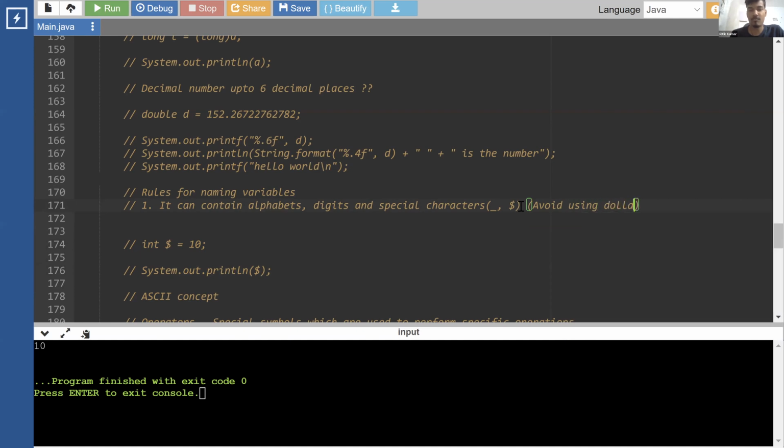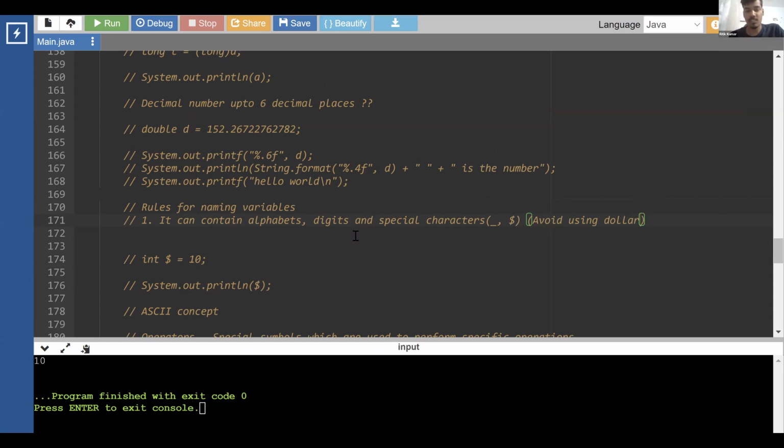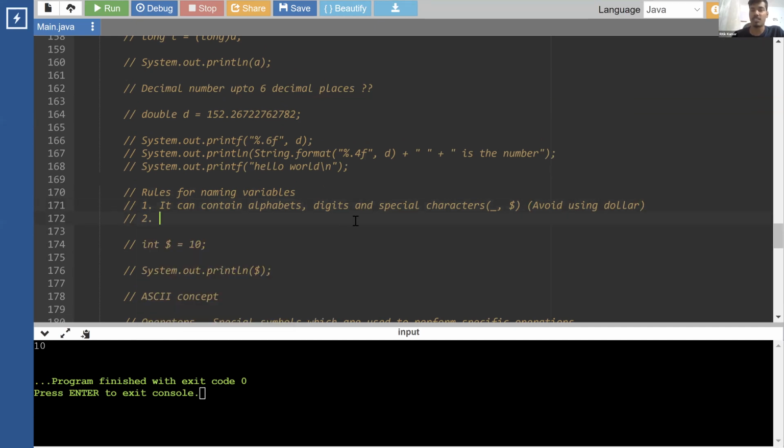The reason is it is not allowed in other programming languages, so it creates confusion, and it also looks like S, so it is confusing to read the name of this variable. But since it was allowed initially, it is still allowed, but no one uses it. Even the official documentation of Java mentions that you should avoid using the $ sign in variable names.